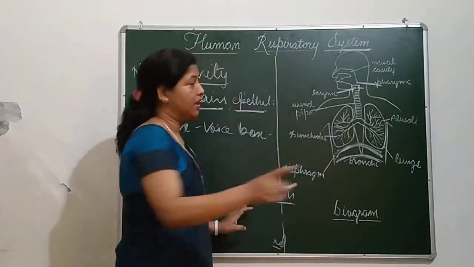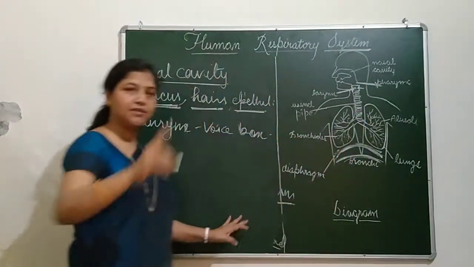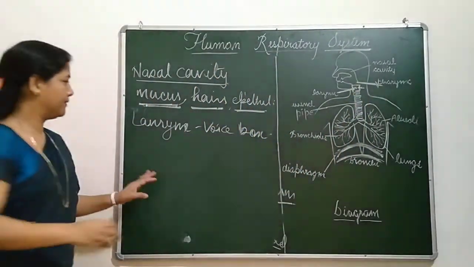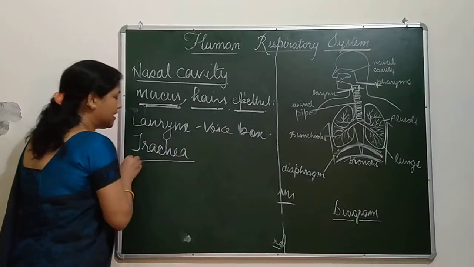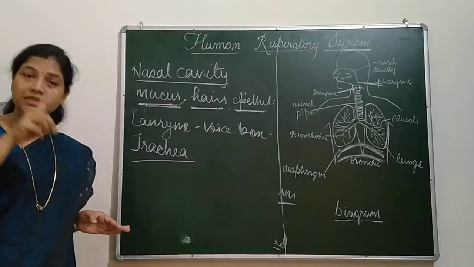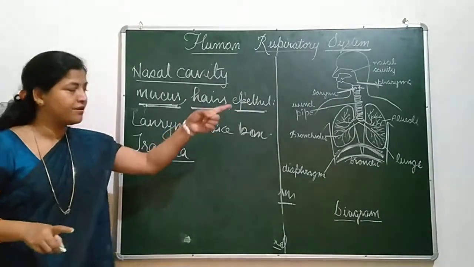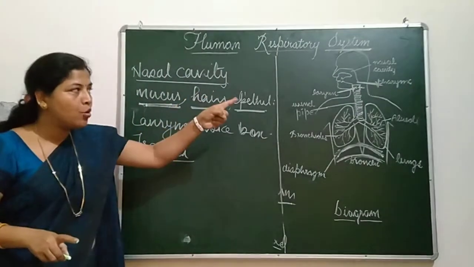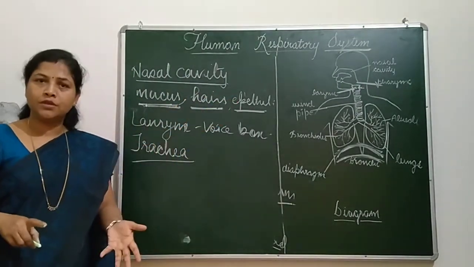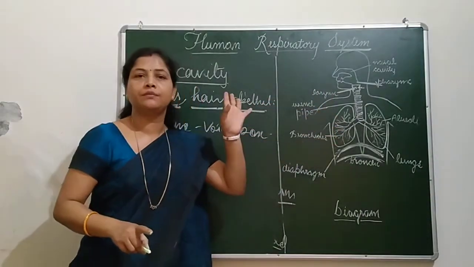At the same time, the trachea is covered by a C-shaped cartilaginous ring. Why? It prevents the trachea from collapsing. When there is no air, it may collapse, but it is prevented by this C-shaped cartilaginous ring.